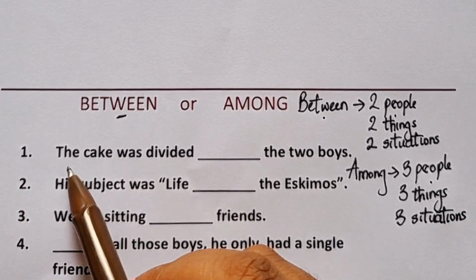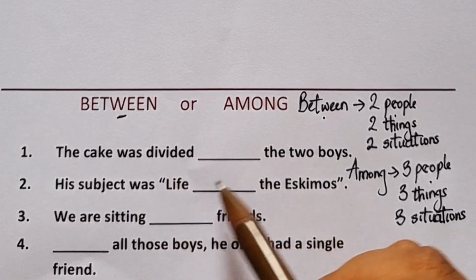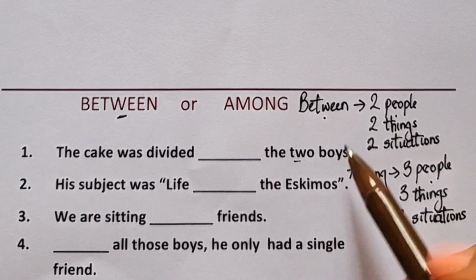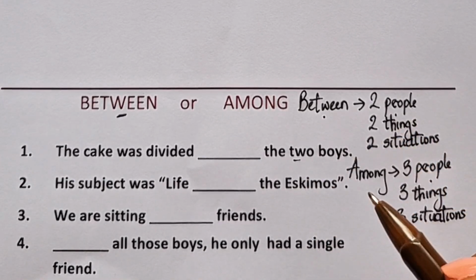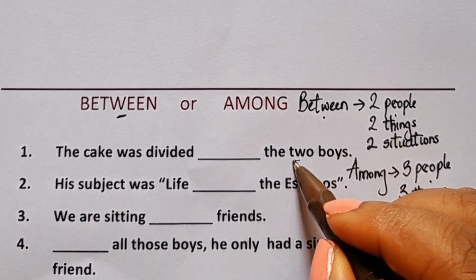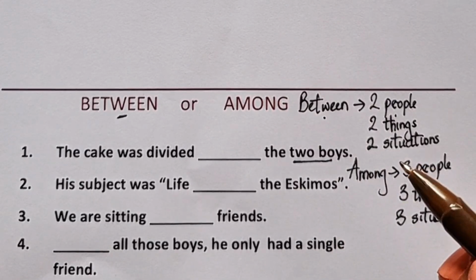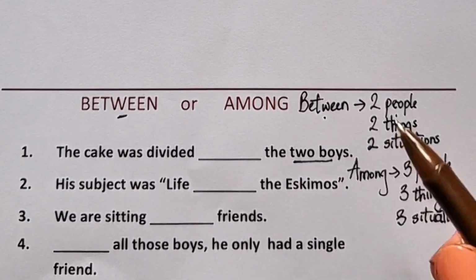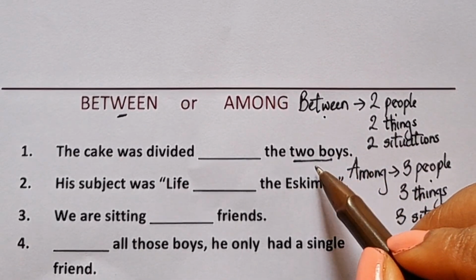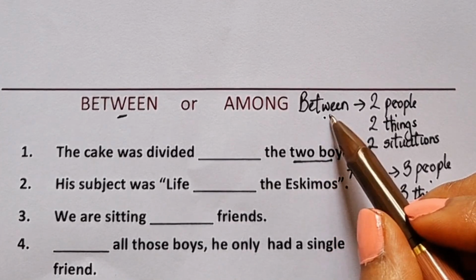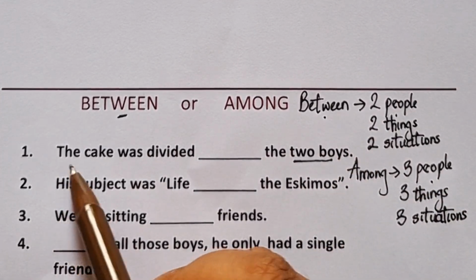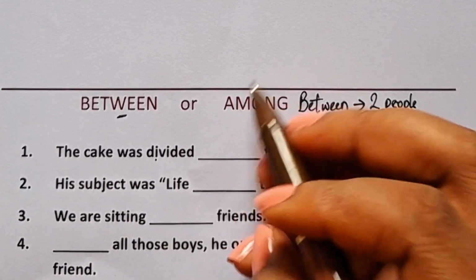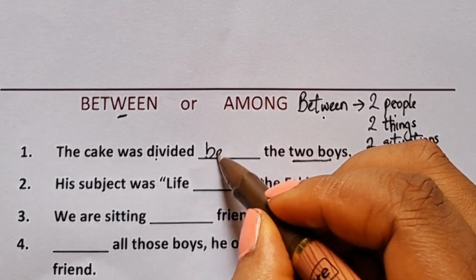Question 1. The cake was divided blank the two boys, between or among. We have to look at two boys, right? And when two things is being talked about, we use between. So the cake was divided between the two boys.